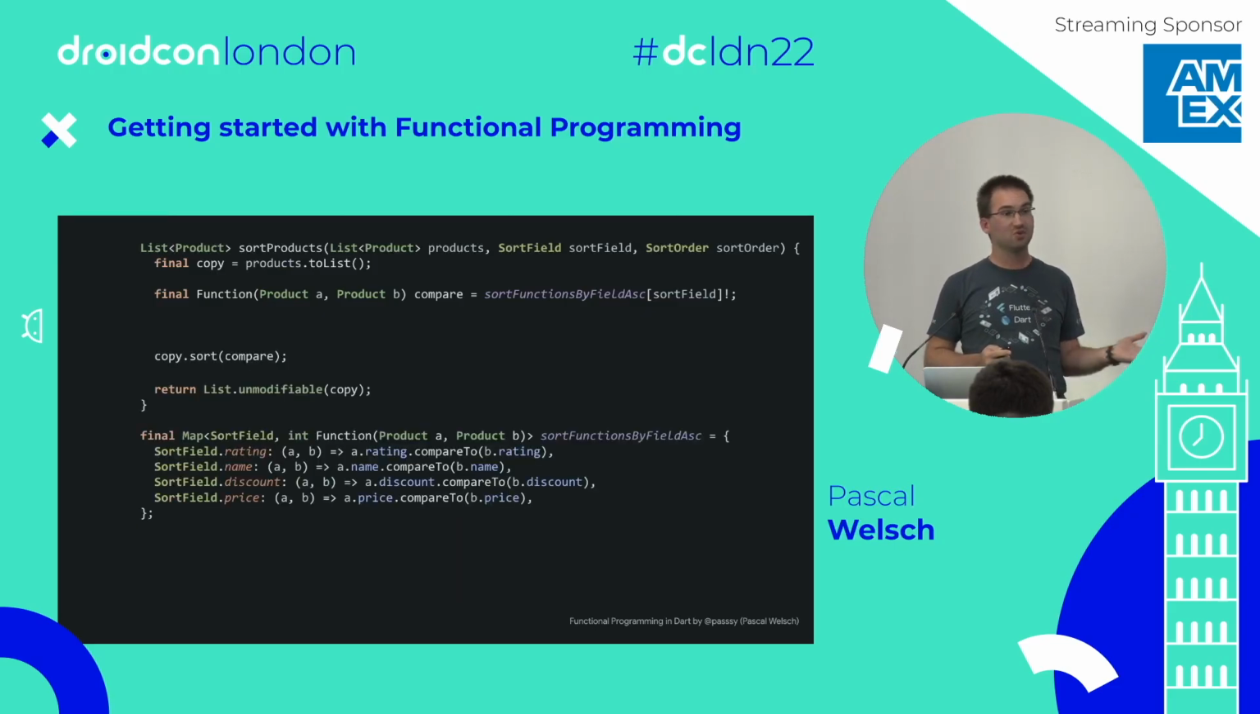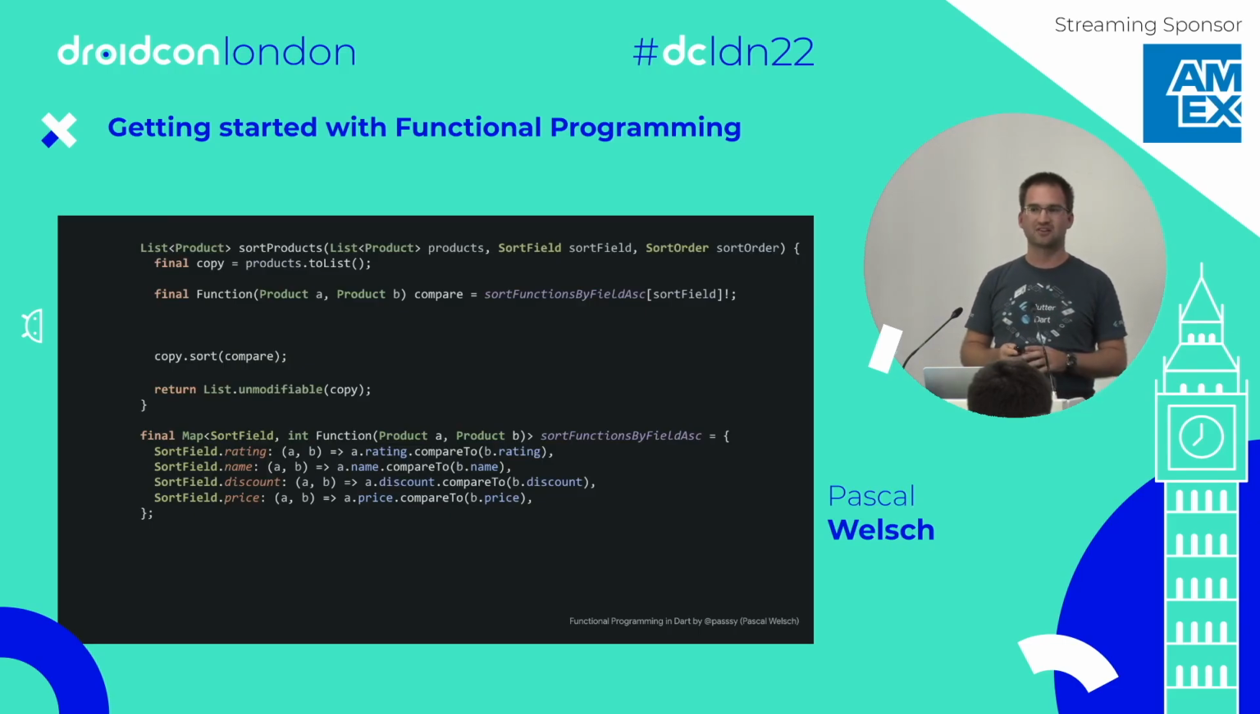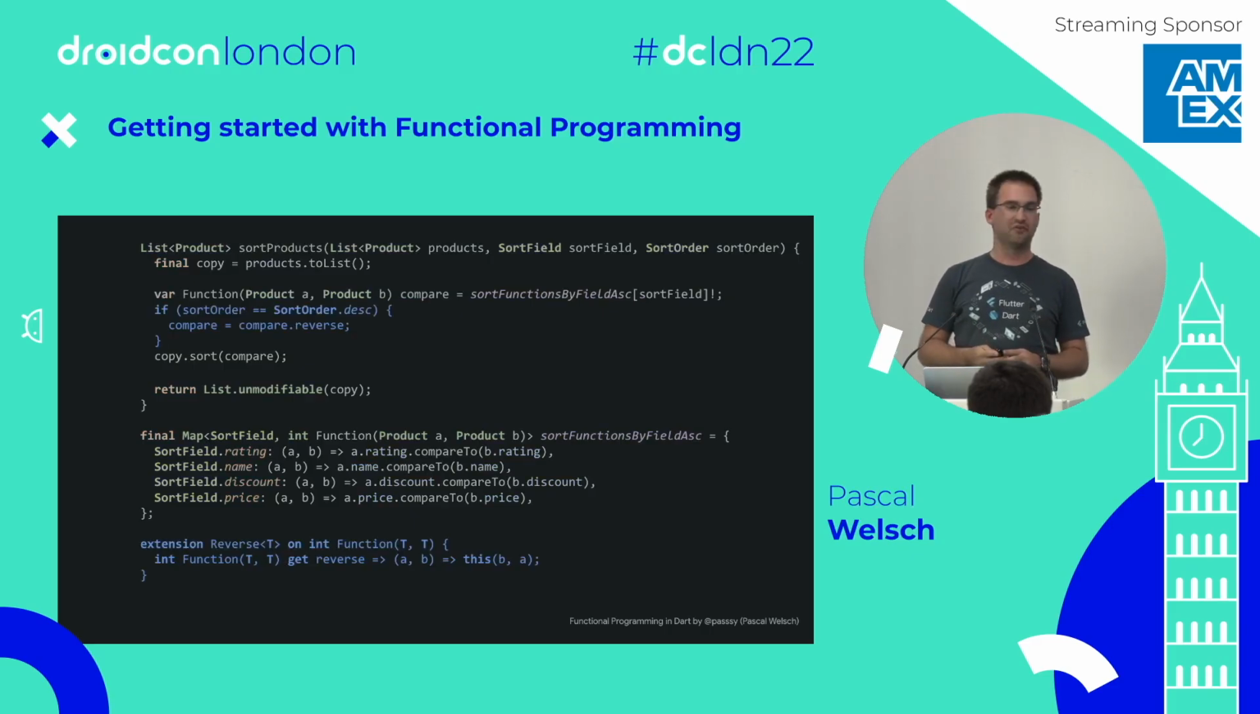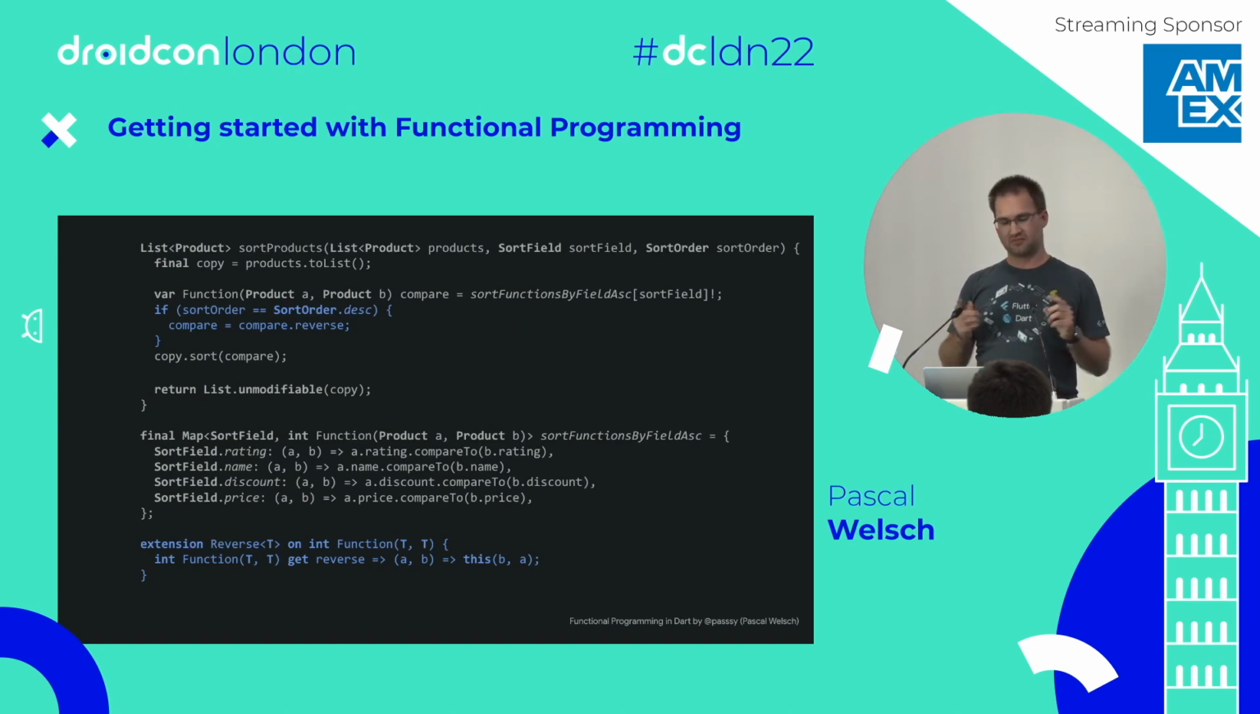What I haven't told you, we totally forgot about reversing the sort order, and that's where a higher order function comes in. The reverse function, that's a bit complex. The reverse function is an extension function, first of all, and it reverses the function with 2 parameters by swapping the parameters. So this is meant by higher order function, a function that takes in a function and returns another function and does something with it.